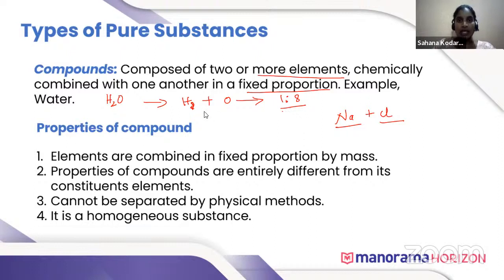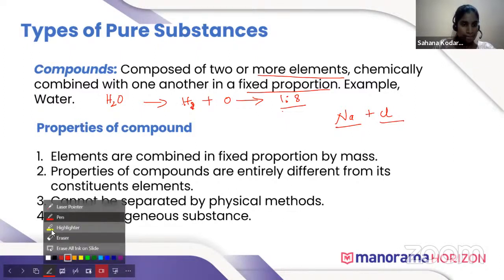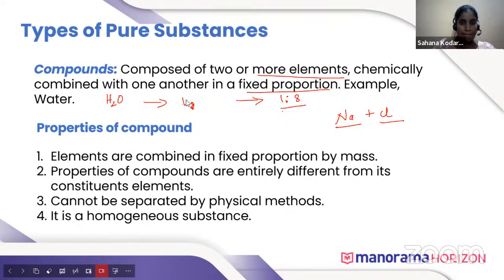As I already discussed, in water, the composition of the elements is already fixed, combined in a fixed proportion, that is 1:8. Next, properties of compounds are entirely different from their constituent elements.